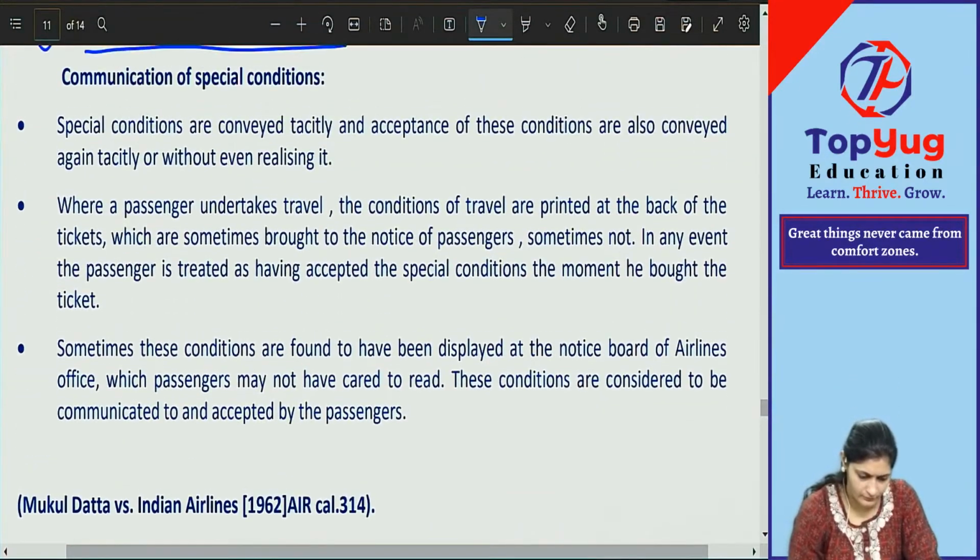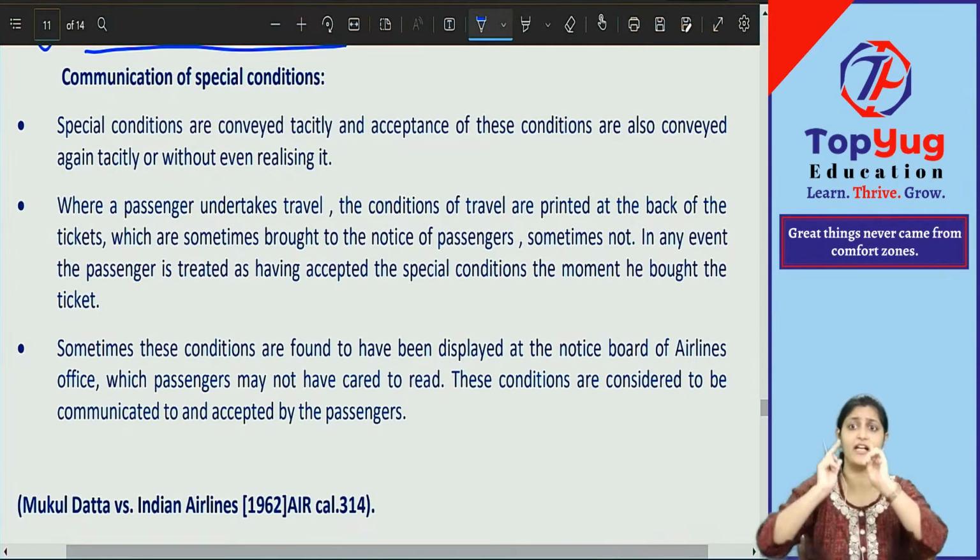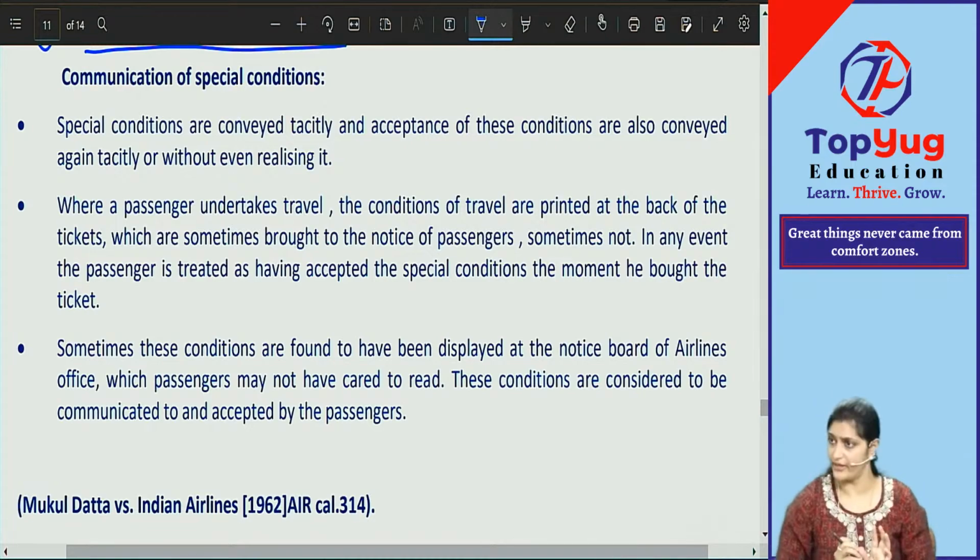Okay. Now, did you all clearly understand communication of offer and communication of acceptance? When it is instantaneous, communication is generally considered complete when it comes to the knowledge of the other party. That is final. Communication of offer is complete when it comes to the knowledge of the offeree.